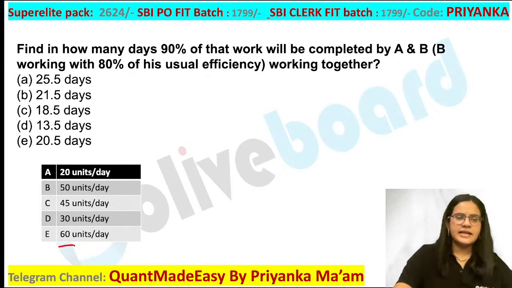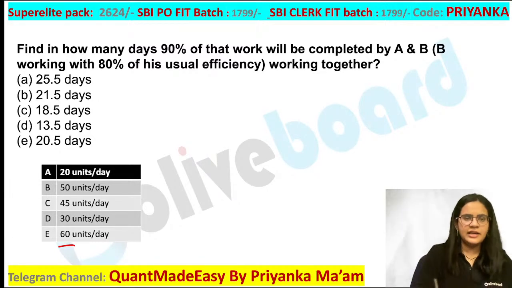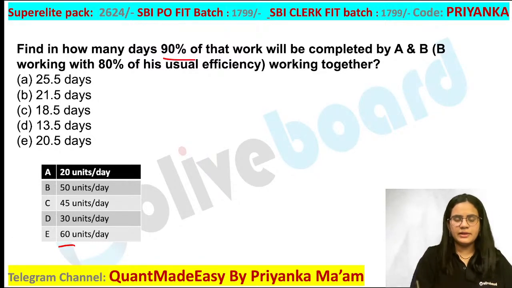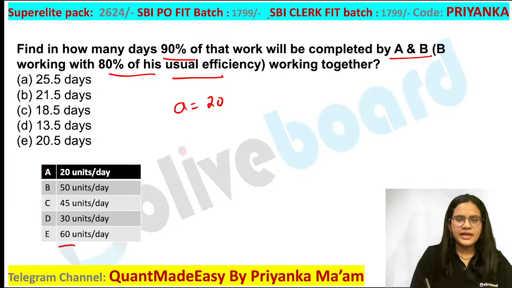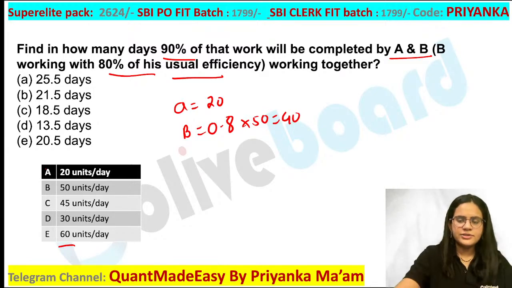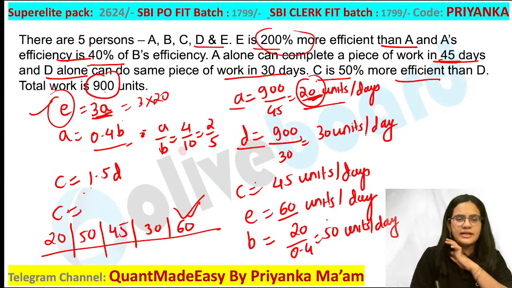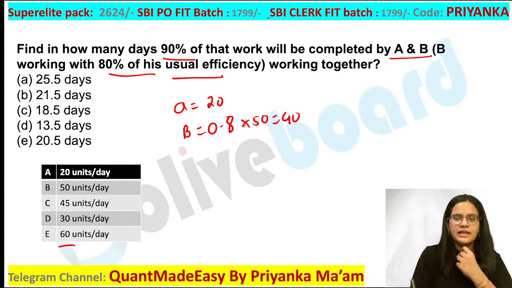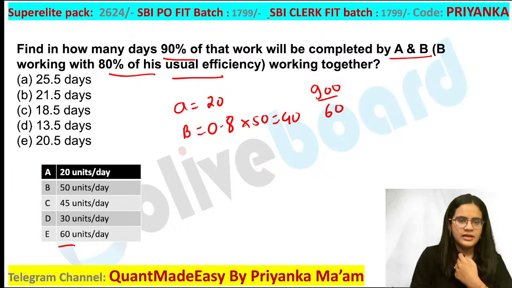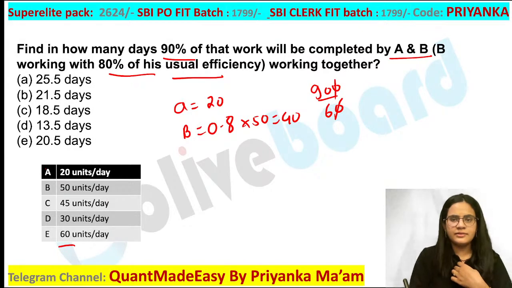Okay. Now let us check the value here. What is given in your question? Find in how many days 90% of the work will be completed by A and B, where B is working with 80% of his usual efficiency. So what is A's efficiency? Normal efficiency 20, and B is working with 80% of the efficiency, that is 0.8 of 50, which is nothing but 40 units in this case. Now what is your total work? Total work, you are aware, is 900 units. So how many days are they going to take? 900 divided by 60 will be your value. So what are you going to get in this?